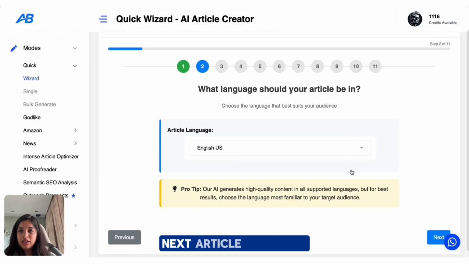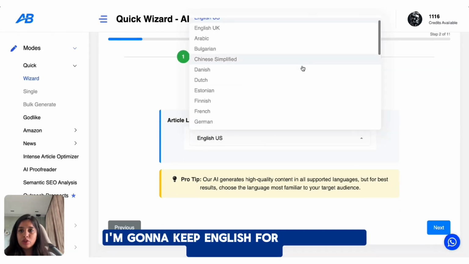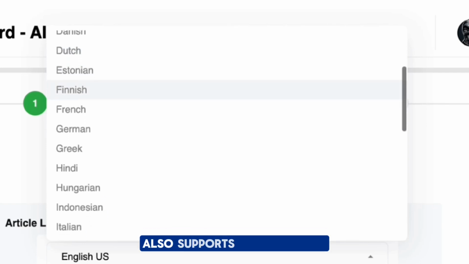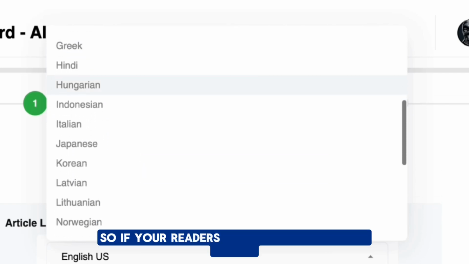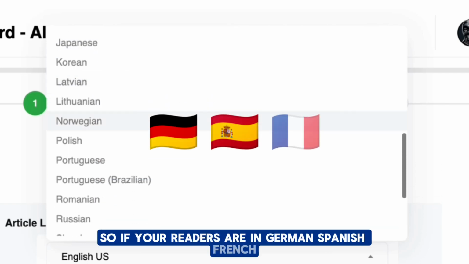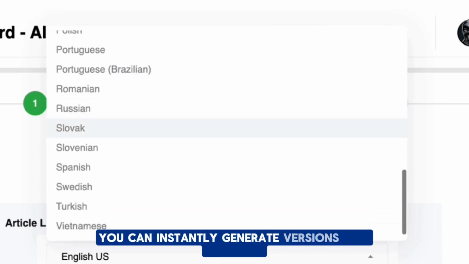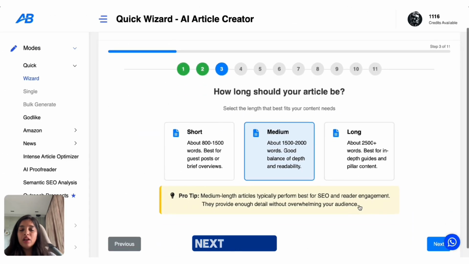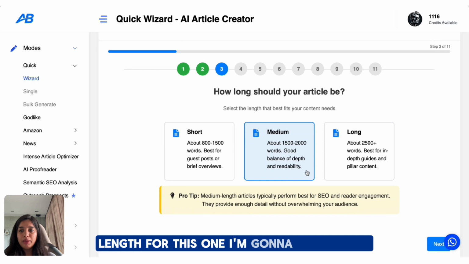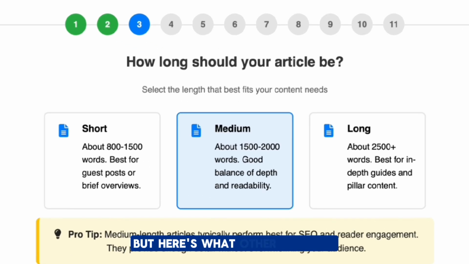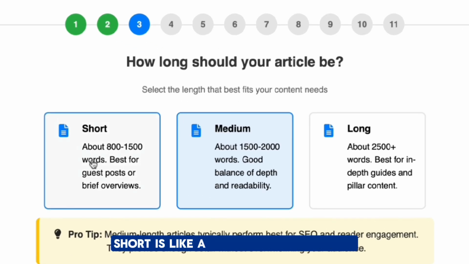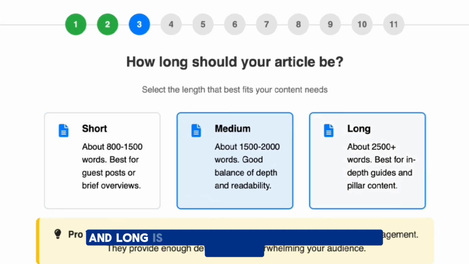Next, article language. I'm going to keep English for this one, but Autoblogging also supports 30 languages. So if your readers are in German, Spanish, French, you can instantly generate versions for them too. Next, article length. For this one I'm going to pick medium because road trip itineraries need enough detail to guide people but shouldn't feel overwhelming. But here's what other styles do. Short is like a quick and light post, and long is an in-depth guide that is great for SEO.